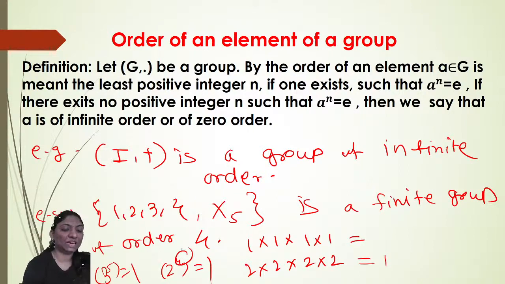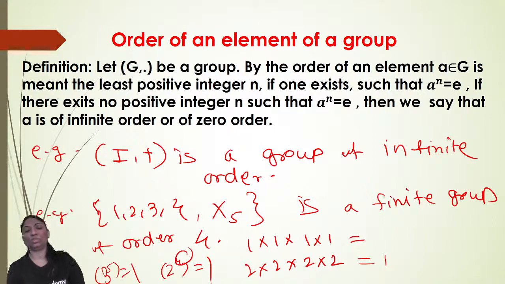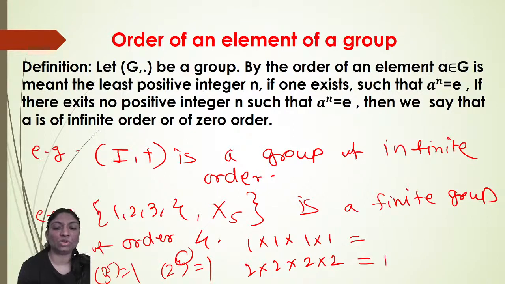In the last lecture I covered everything on how to find multiplication modulo n, addition modulo n, and congruence modulo n. Each type of example I covered in that lecture. Go through it so that this step becomes clear. Now, 3 raised to 4 is equal to 1. Exactly, 4 raised to 2 is 16, which under multiplication modulo 5 is equal to 1. So this is a finite group of order 4.